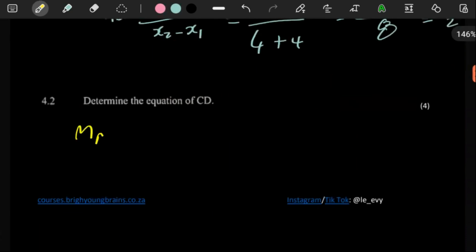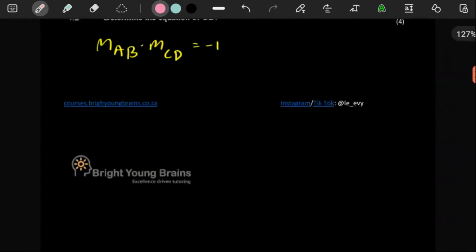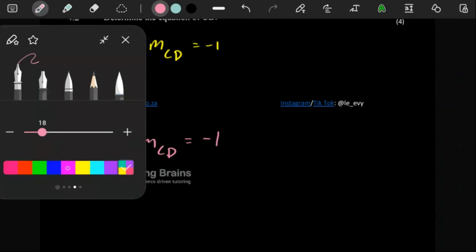So the gradient of AB multiplied by the gradient of CD gives -1 because the lines are perpendicular. This is useful because we have the gradient of AB, and we can work out the gradient of CD using this equation.